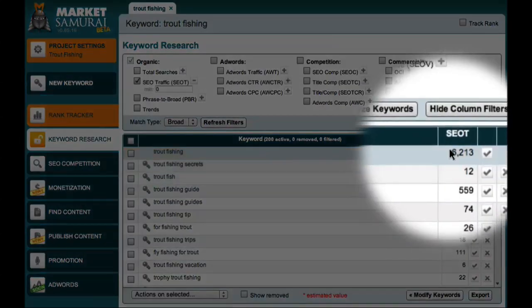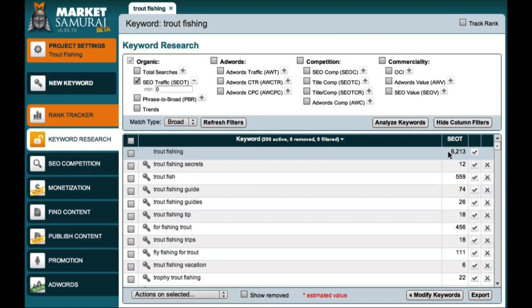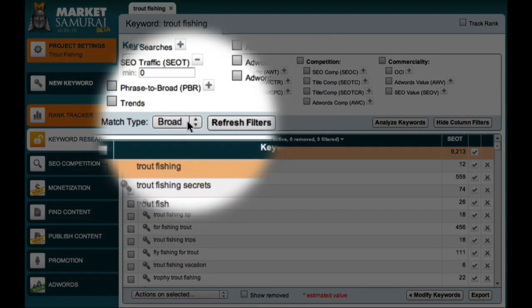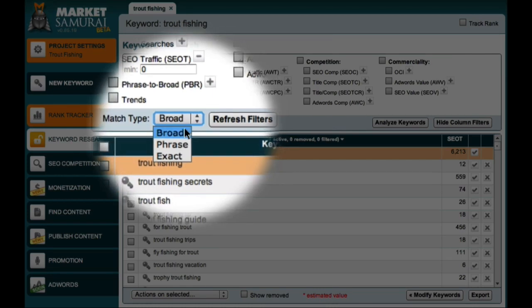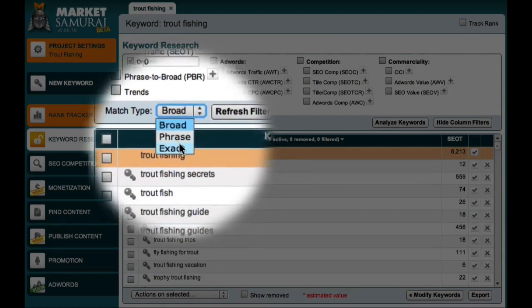As you can see, the SEO traffic value listed here for the phrase trout fishing is currently 6,213. Just to recap, this is the maximum clicks that the #1 ranked site in Google could potentially receive on a daily basis. The focus of this video is this drop-down box over here, which specifies match type. You'll notice that the drop-down box contains 3 different options: broad, phrase, and exact.